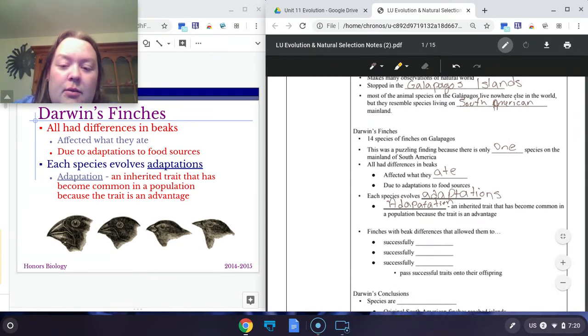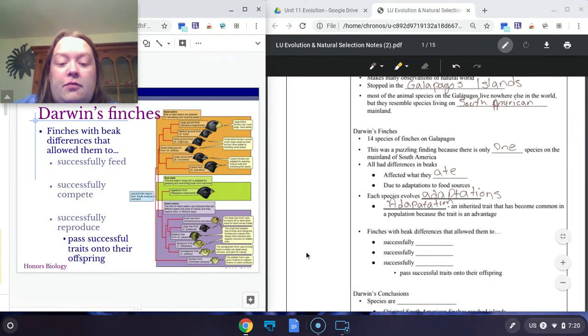But he noticed that with each food source, there was a different species of bird, and that species had a similar type of beak. And these beaks allowed the finches to successfully feed because with their unique beak, they were able to eat their food source. Therefore, they were able to successfully compete.